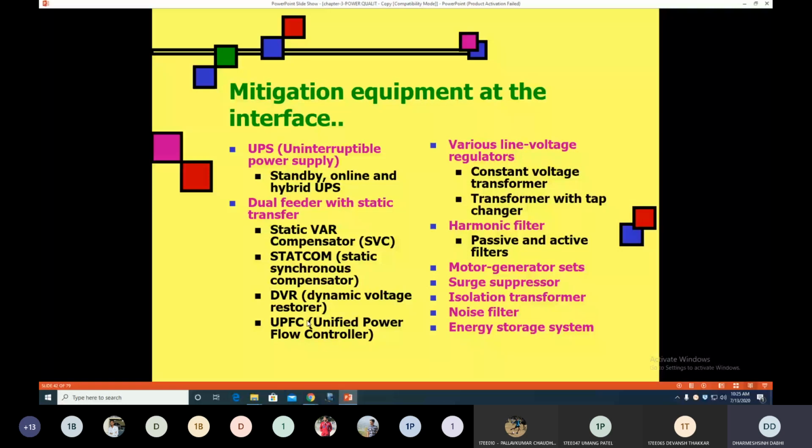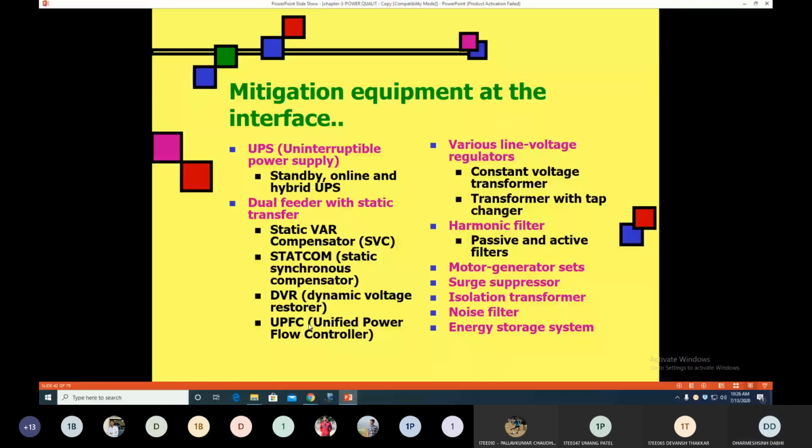So in SVC, generally we use the combination of both the thyristor switch capacitor and thyristor control reactor, as well as we also use the fixed capacitor and fixed reactor. All this combination of devices is called a static VAR compensator. Then the fourth one is a STATCOM. Full form is static synchronous compensator.